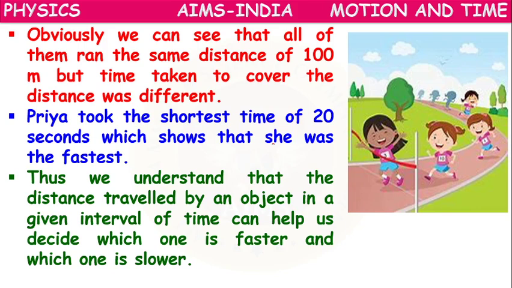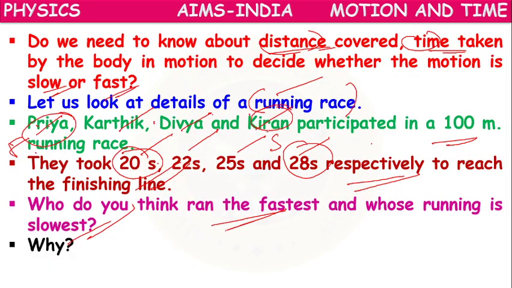Here we can see that all of them ran the same distance, which is 100 meters, but the time taken by them to cover the distance is different. Priya took the shortest time of 20 seconds, so she was the fastest. Kiran took the slowest time of 28 seconds, so his motion is slow.